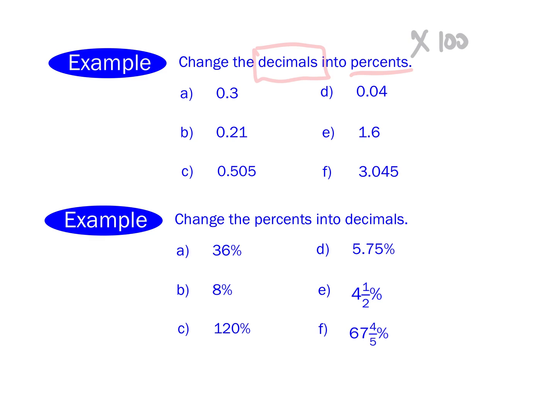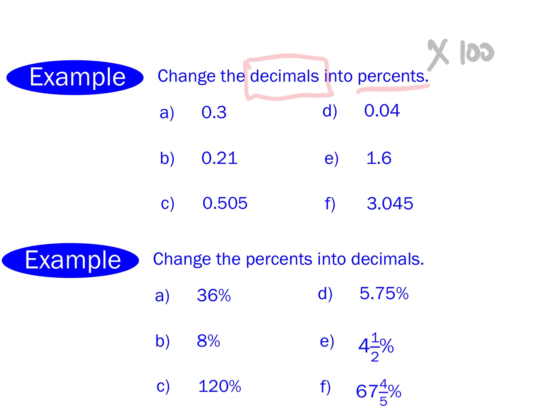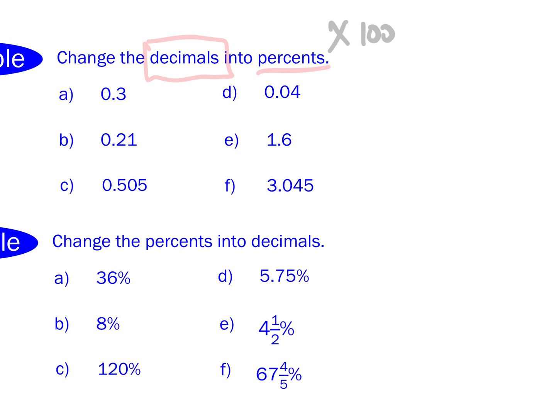It's a good question. You're talking about this one right here? It's a good question. We'll get there. But first, I want to just stress one thing. And if you don't like what I'm about to show you, if it doesn't work for you, then don't use it. Okay? But multiplying by 100 is equivalent to taking the decimal and moving to the right 2 spots. If you move the decimal over 2 spots to the right, that's the equivalent of multiplying by 100.